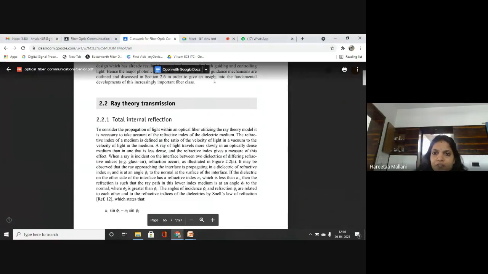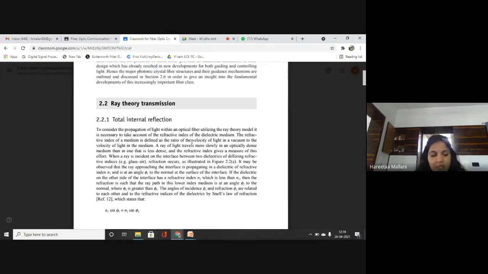So, do you know what is refractive index and how we calculate this RI? Any idea? It is the ratio of velocity of light in a vacuum to the velocity of light in a medium. Okay, students, refractive index you can write in your copy.